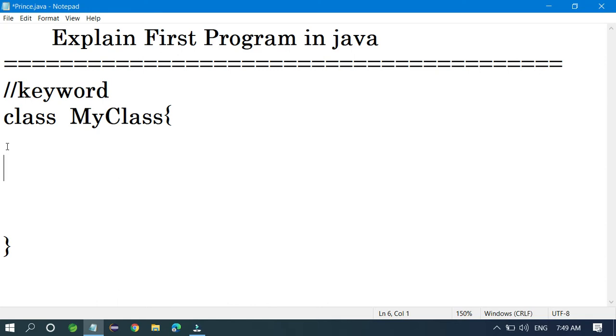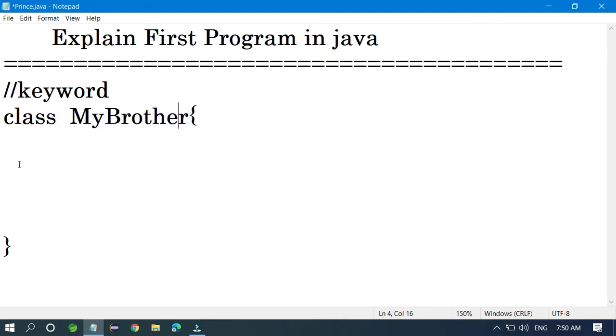Right now you have to understand what this class is, what MyClass is, what the curly braces are, everything. Once you understand that this is a keyword, through this keyword you can create as many classes as you want. For example, I want to create one more class, MyBrother. So I write class and just replace the name here with MyBrother. So MyBrother is one more class, and everything is the same; I just changed the name.